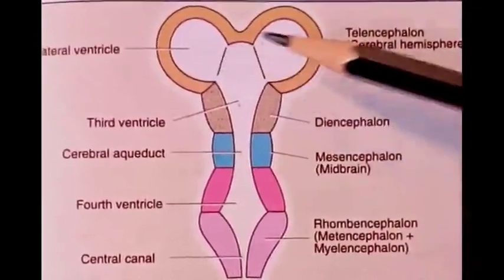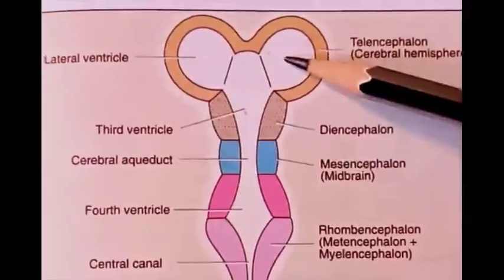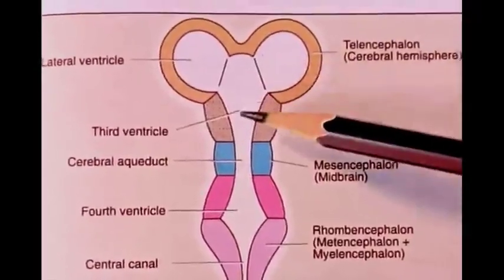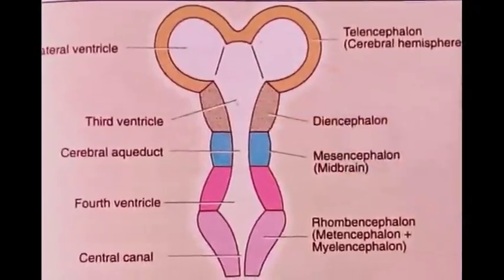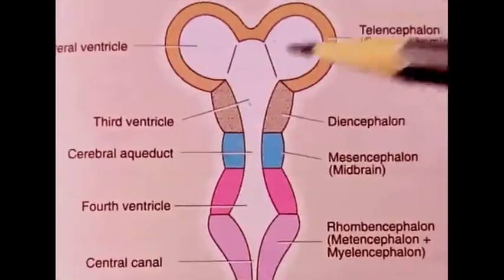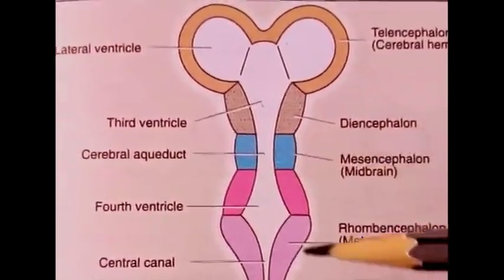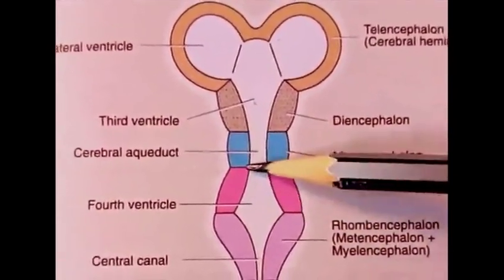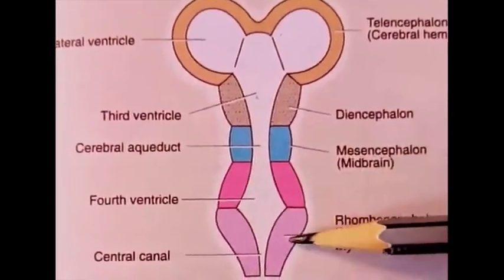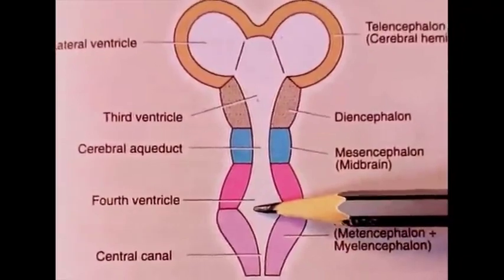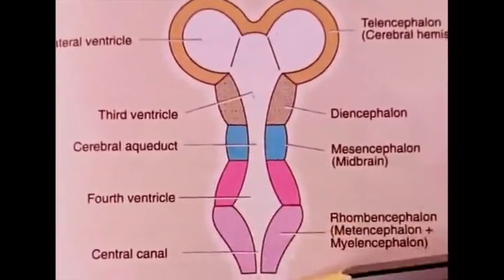The cavity of each telencephalic vesicle becomes the lateral ventricle, and that of diencephalon forms the third ventricle. The cavity of mesencephalon remains narrow and forms the cerebral aqueduct. The cavity of rhombencephalon, meaning both metencephalon and myelencephalon, forms the fourth ventricle, which continues with the cavity of the spinal cord, known as the central canal.